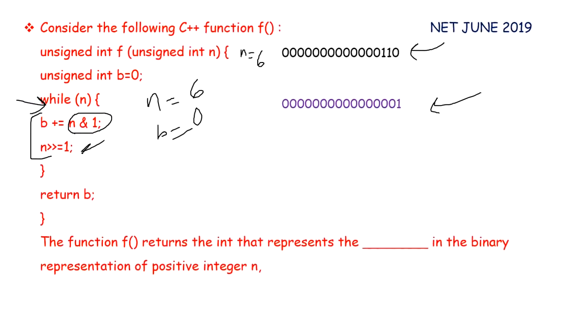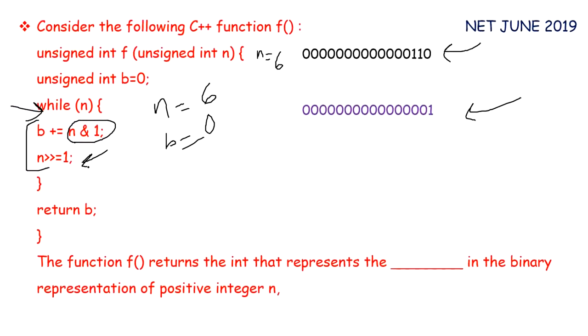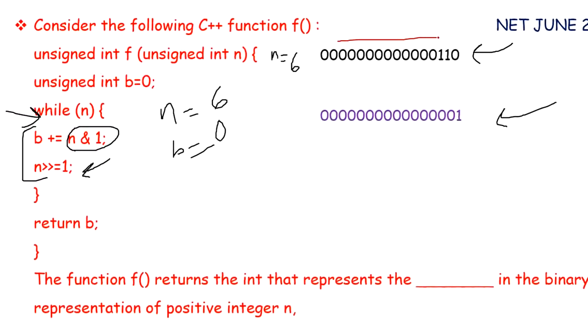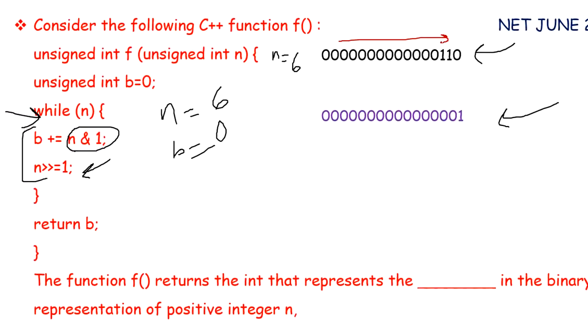The next statement in this loop is the right shift operator. Now we have to apply the right shift operator on this n equals 6. We will get n equals 3, right? Because the right shift operator by 1 bit will divide a number by 2. Again we will do the AND operation.